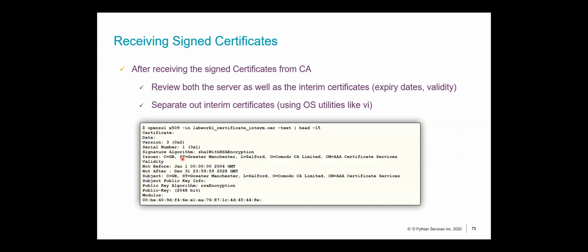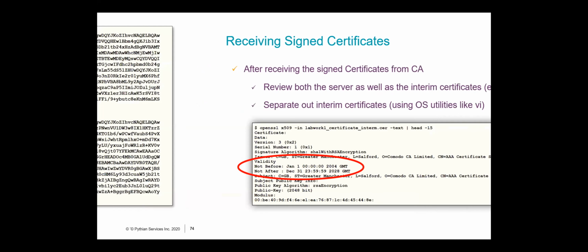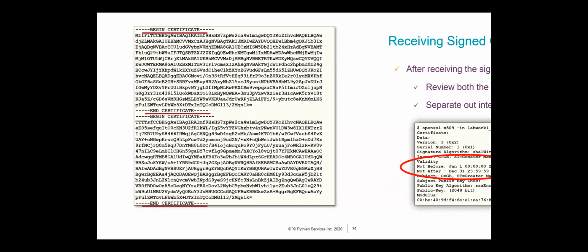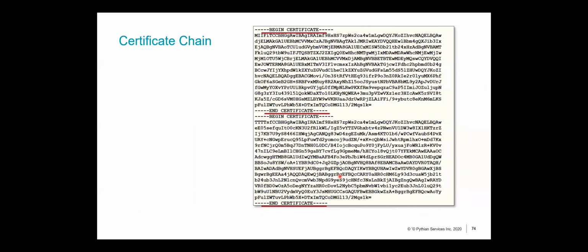I don't have the validity in this screenshot. It's probably in the next one. Oh yeah, it's here. So here you can see the validity of your certificate, which means that your certificate will expire on December 31st, 2028, right? Now, this is the file that you'll receive which will contain all your interim certificates. So you've got to break out these certificates into separate files using something like VI.